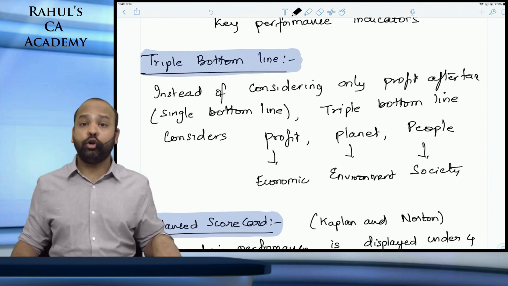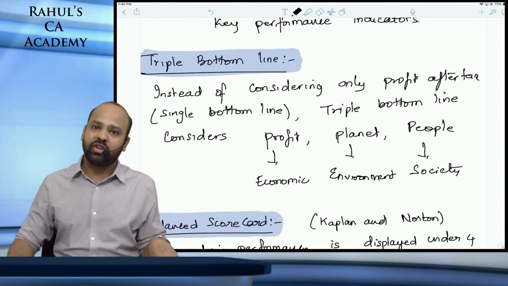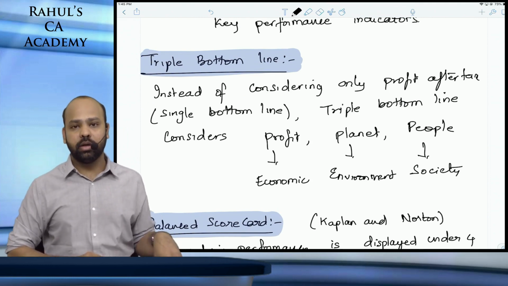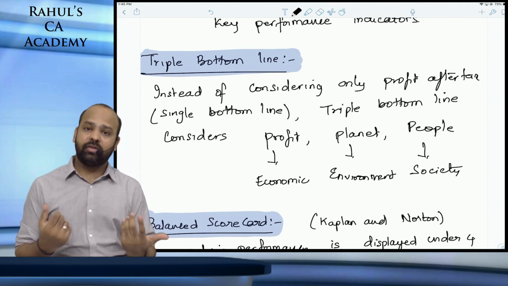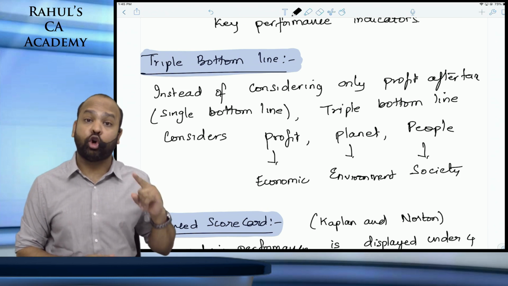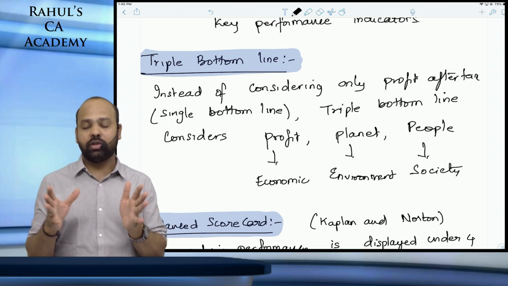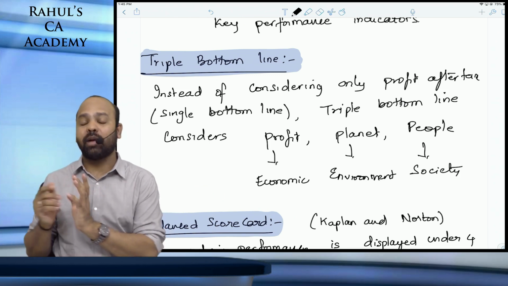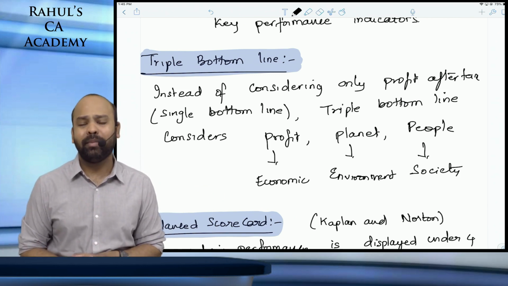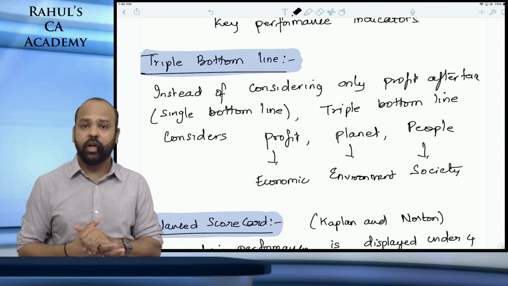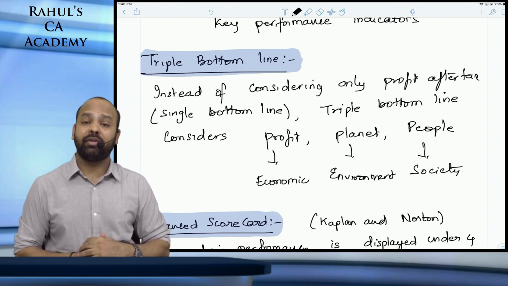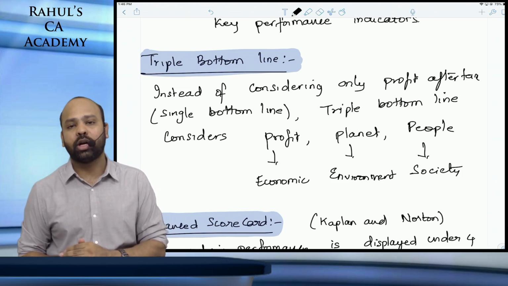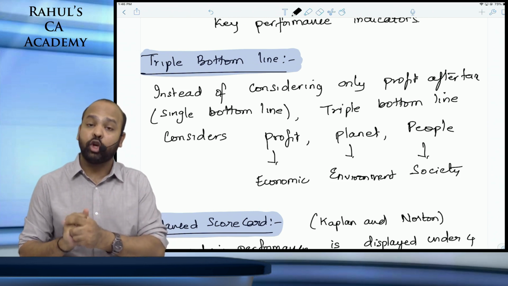Now guys, before we do the combination of financial and non-financial measures, I have triple bottom line here. As CA students, we should know that top line is revenue. When we use the word top line, we're talking about revenue. When we use the word bottom line, we're talking about profits. Top line is revenue, bottom line is profits. So when you use the word top line, we are referring to revenues, and when you use the word bottom line, we are referring to profits.